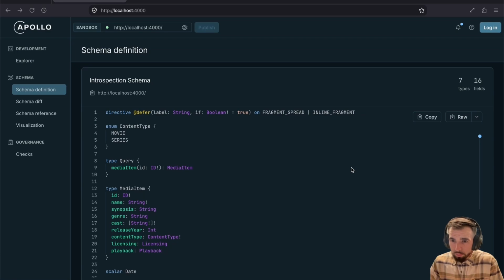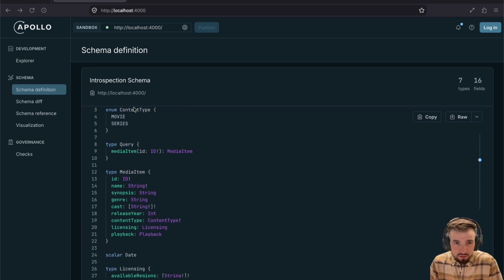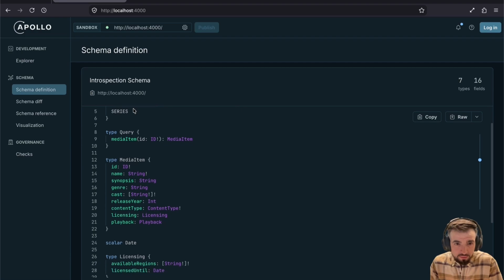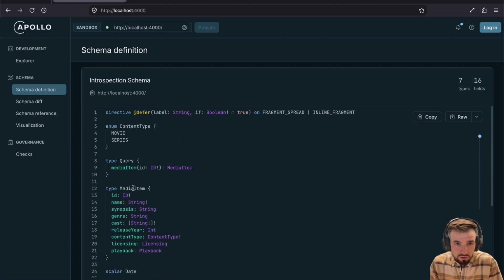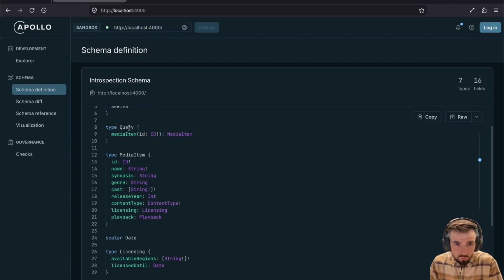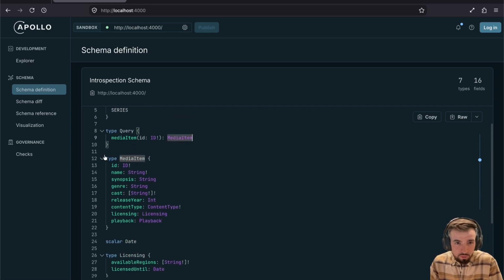All right, so I'm opening up localhost here, and what's running here is Apollo Router, but this will work for any Federation runtime. This is the result of the different subgraphs being composed into a supergraph, and this is the resulting schema. You can see our enums here, right? Resolution, content type. Our query has the media item root field, and notice media item is only declared once.